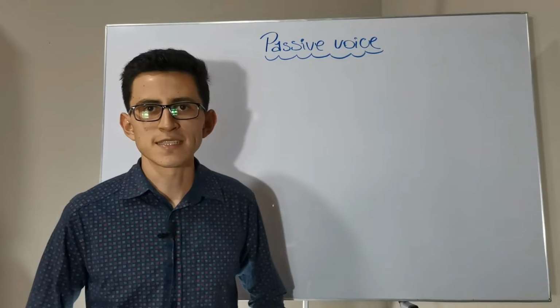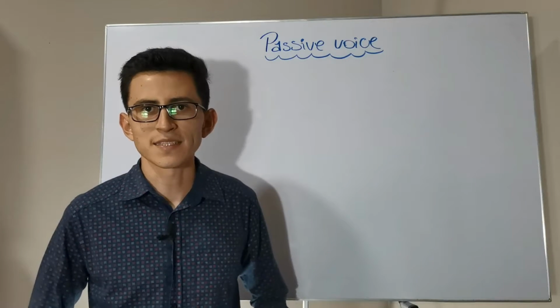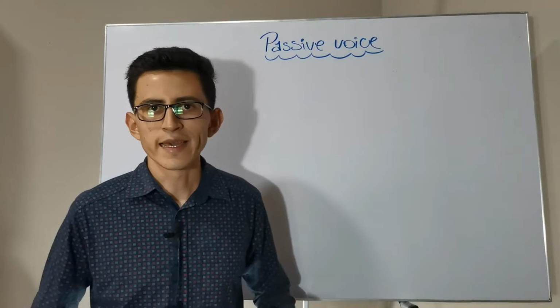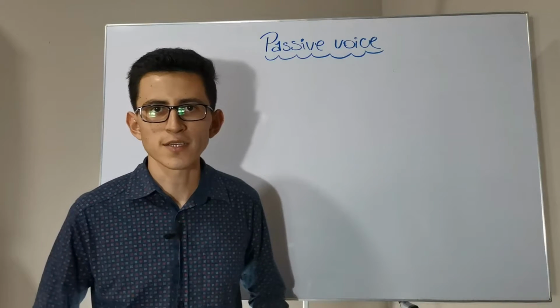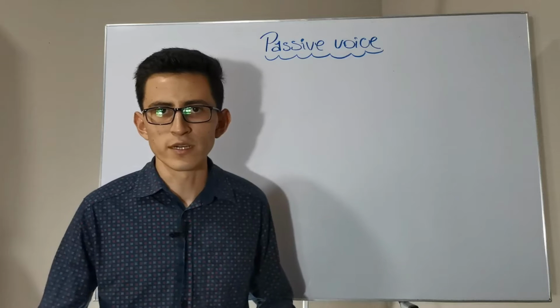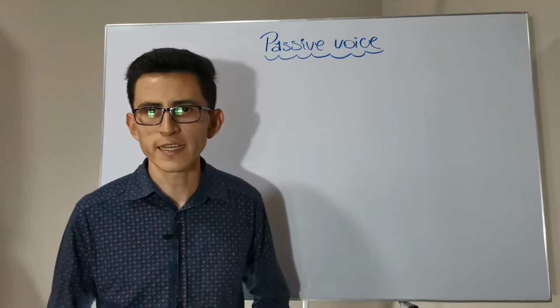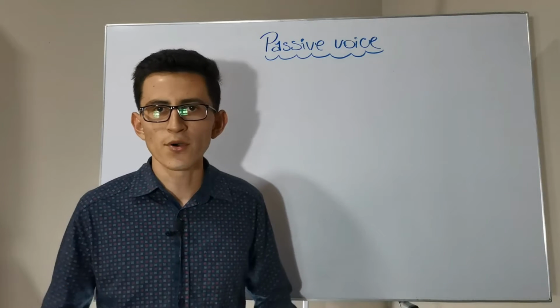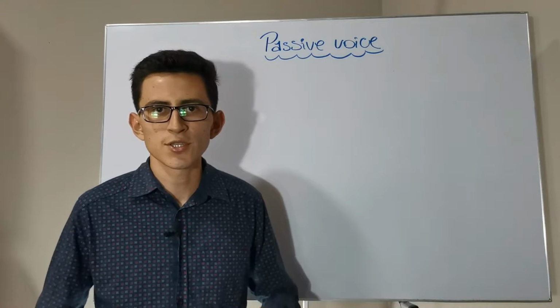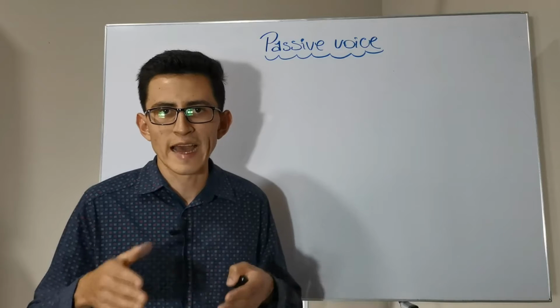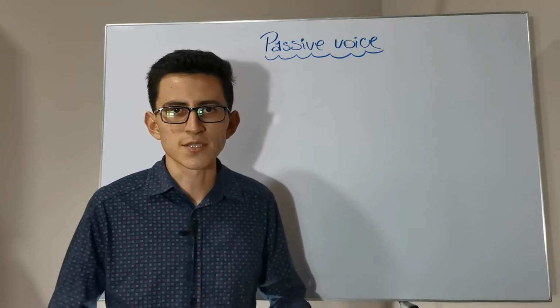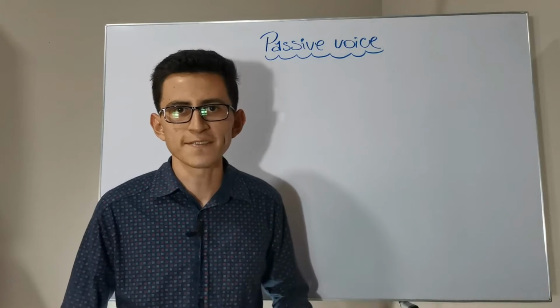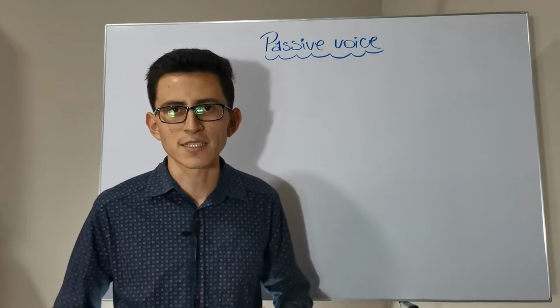The main difference between active and passive voice is that in active voice, we focus the attention on the doer, the person or thing that does the action. However, in passive voice, we focus the attention on the receiver of that action, the person or thing that receives the results of the action.